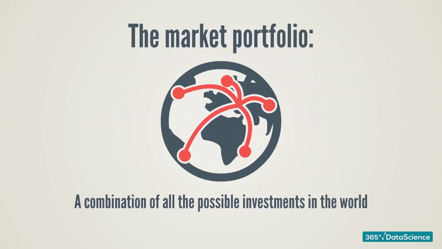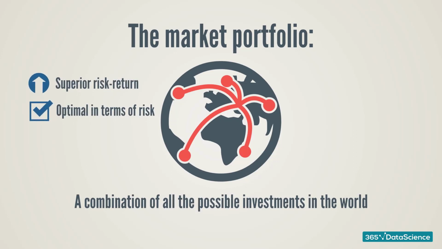Sharp introduces the concept of a market portfolio, that is a bundle of all possible investments in the world, both bonds and stocks. And the risk-return combination of this portfolio is superior to the one of any other portfolio. The expected return of the market portfolio coincides with the expected return of the market.